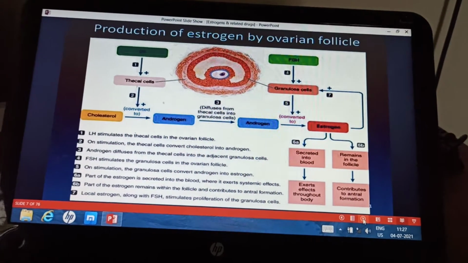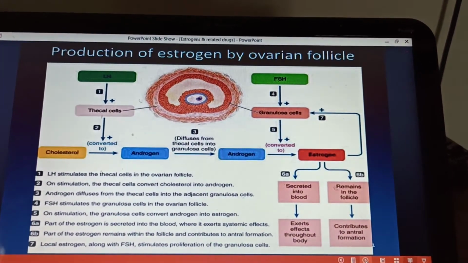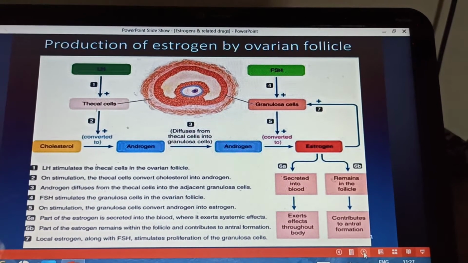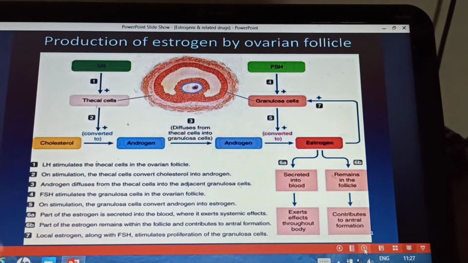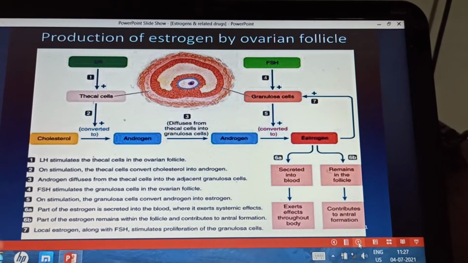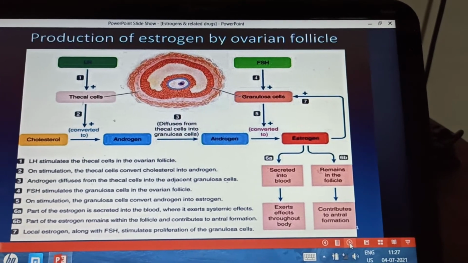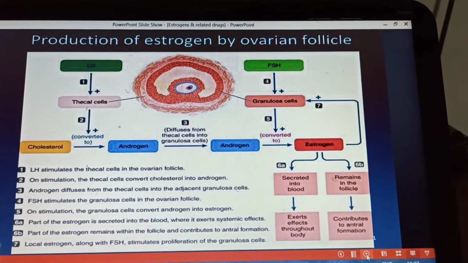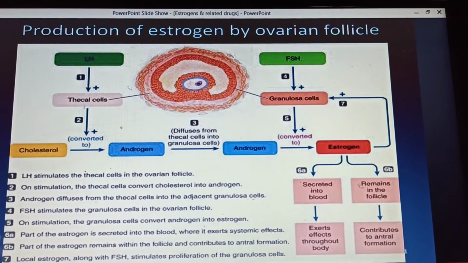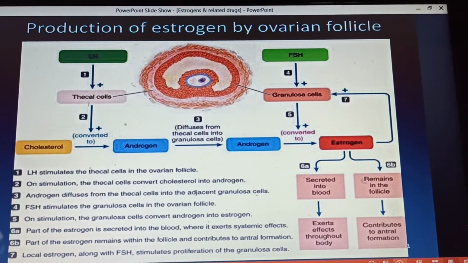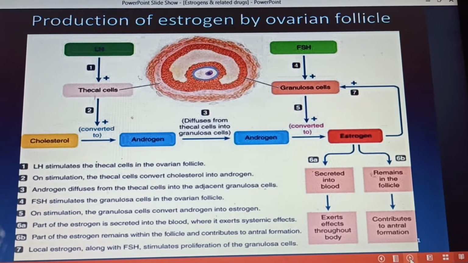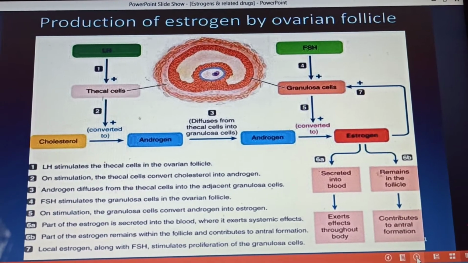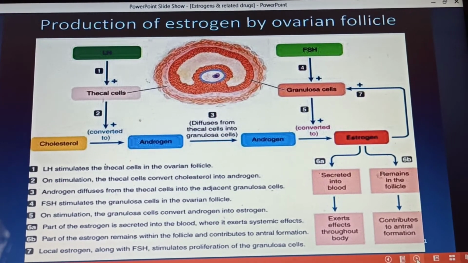Now production of the estrogens by the ovarian follicle. You can see in this diagram that synthesis of estrogens takes place under the influence of the gonadotrophins, that is the LH and the FSH, luteinizing hormone and the follicle stimulating hormone secreted by the anterior pituitary. Now LH acts to stimulate the thecal cells in the ovarian follicle. On stimulation, the thecal cells convert the cholesterol into the androgen, that is the testosterone. Androgen diffuses from the thecal cells into the adjacent granulosa cells.